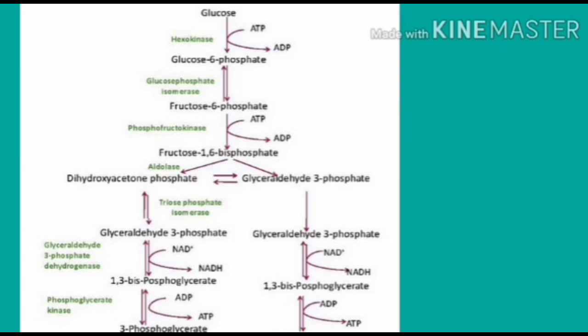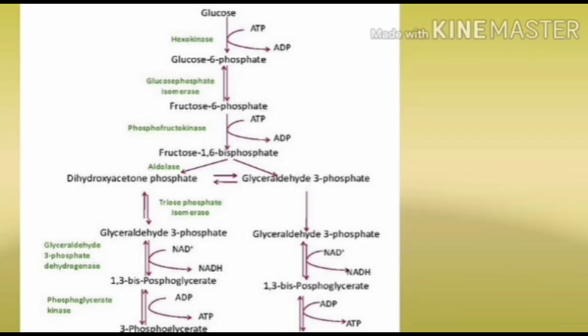In these reactions, we can start with first, that is glucose. The first reaction, as we already discussed, there are 10 series of reactions. The first reaction is called phosphorylation, that is addition of phosphate.